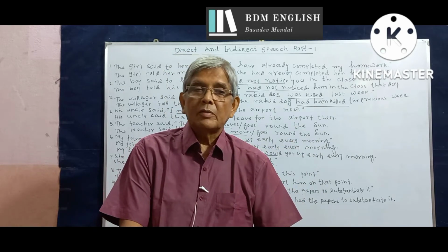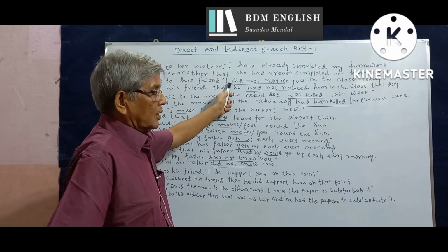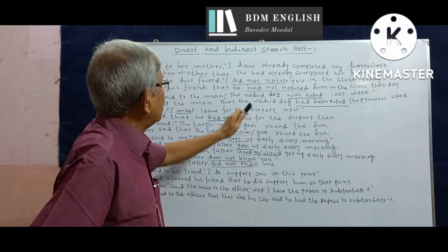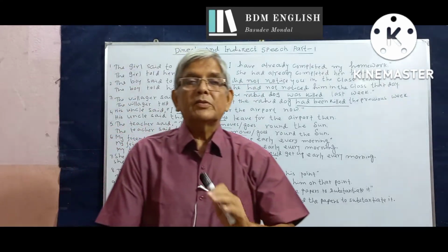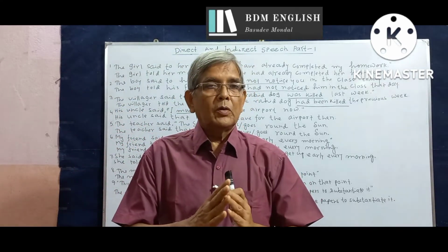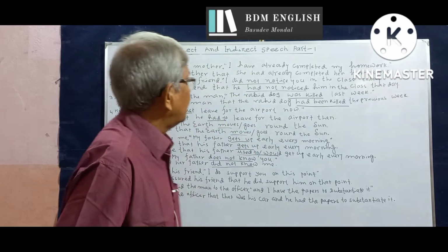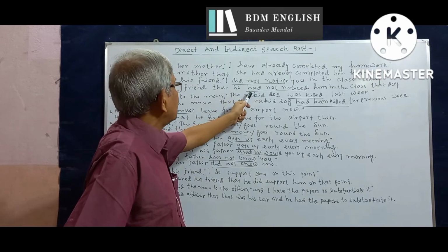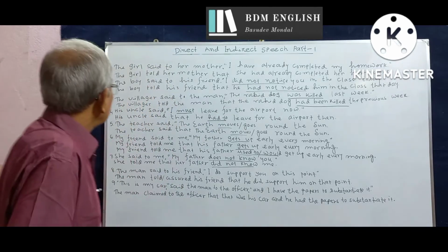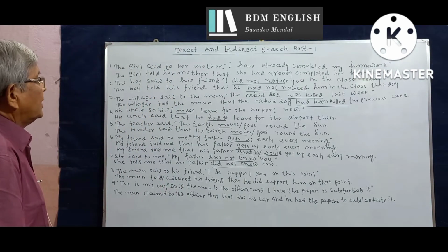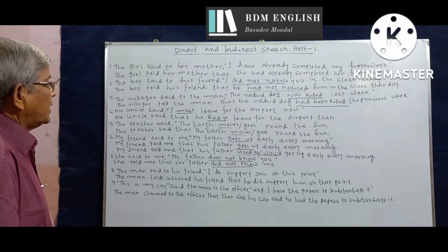So did clearly indicates that this verb did notice is in the simple past tense active voice, and we know that the simple past tense changes to the past perfect tense. Therefore, did notice changes to had noticed with that word not in between. The boy told his friend that he had not noticed him in the class that day.